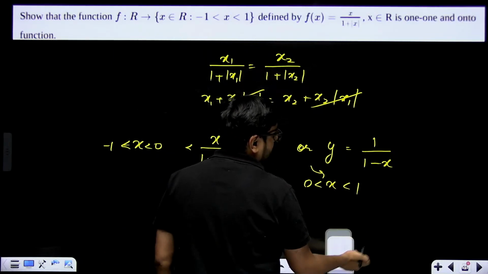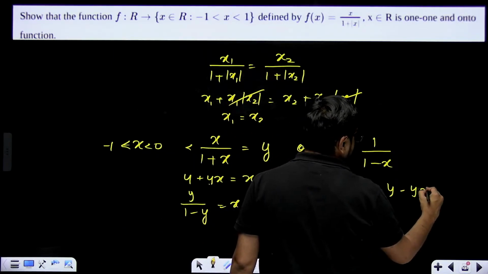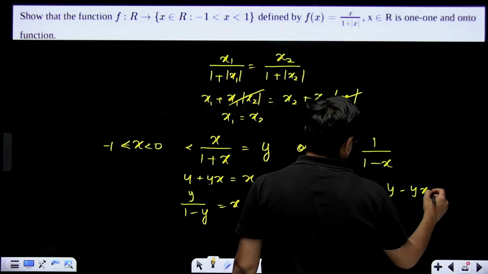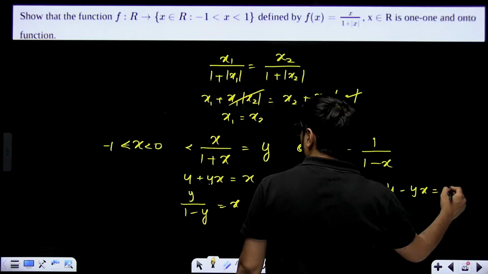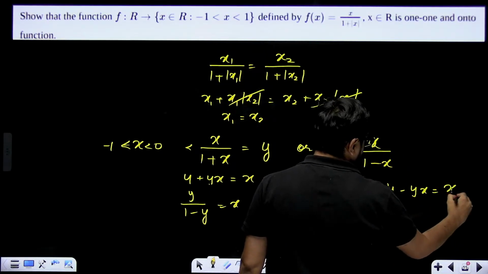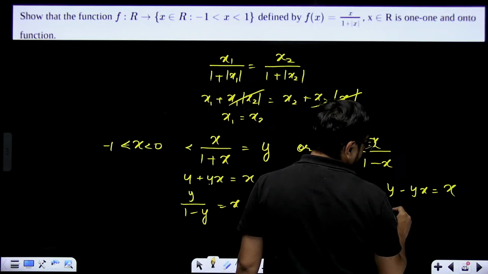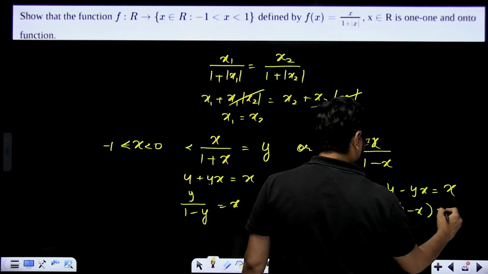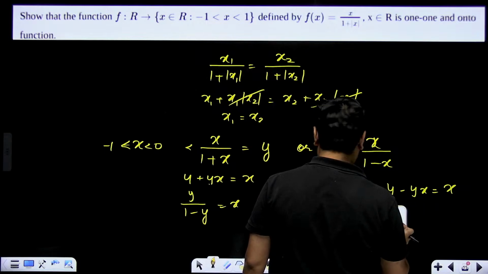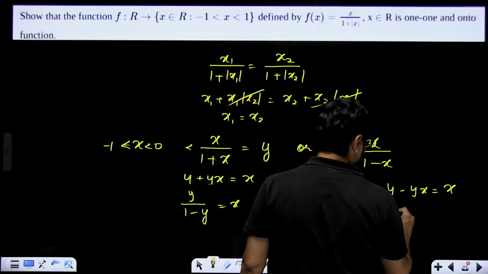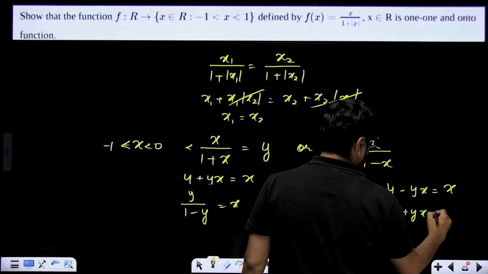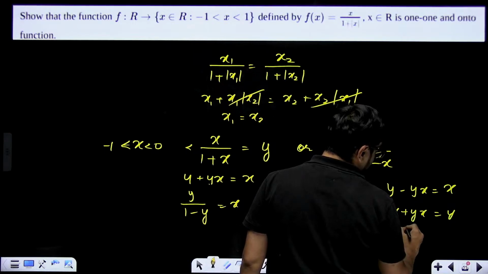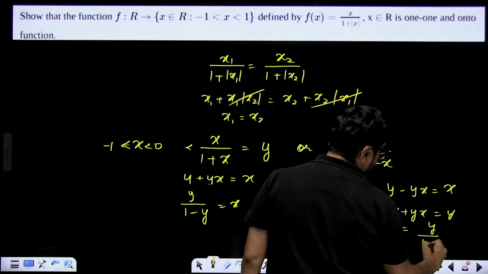Wait, just let's solve only. Y minus yx is equal to x. Okay, so from here we are getting y into 1 minus x. X plus yx equal to y. Then x will be equal to y upon 1 plus y.